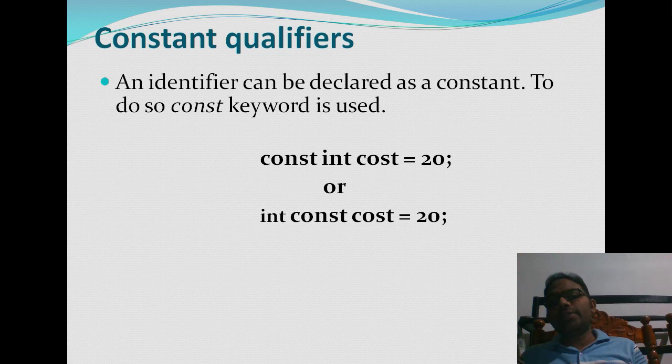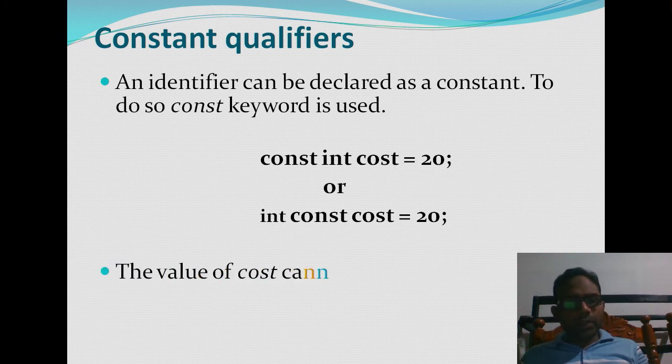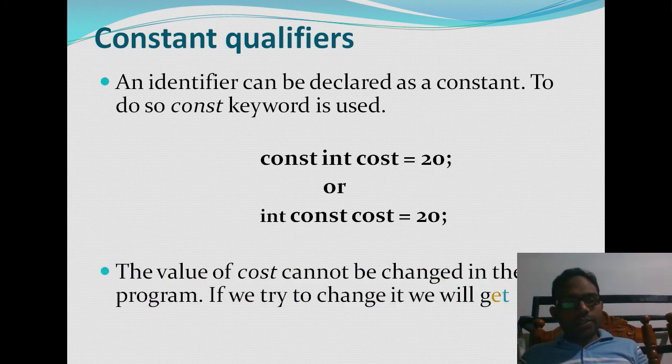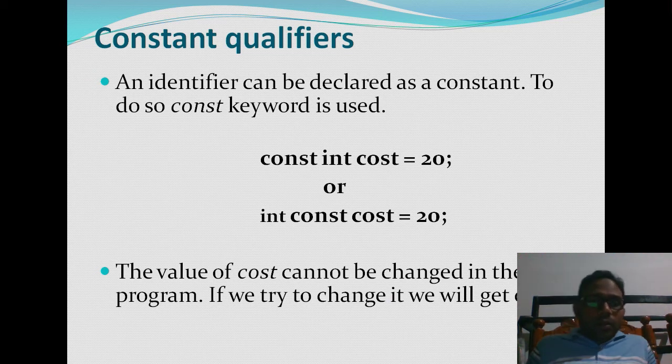For example, the value of pi: pi = 3.1415. This value can be kept as a constant. The value of a constant cannot be changed in the program. If you try to change it, it will give an error.